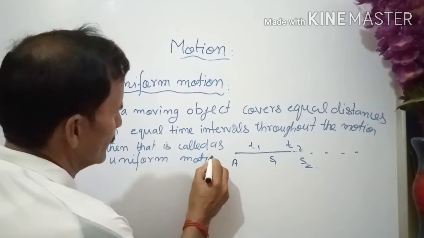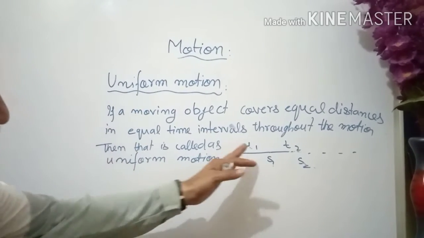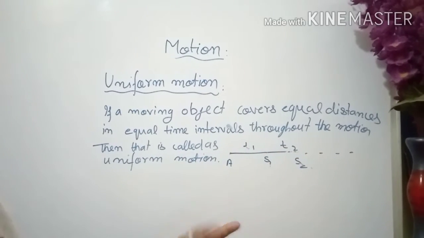Now let us try to understand this definition with the help of a mathematical expression.